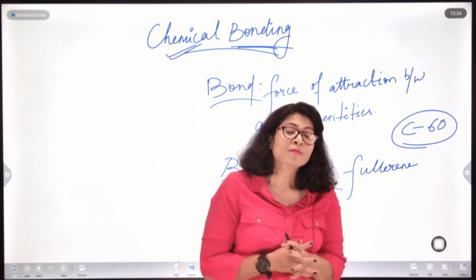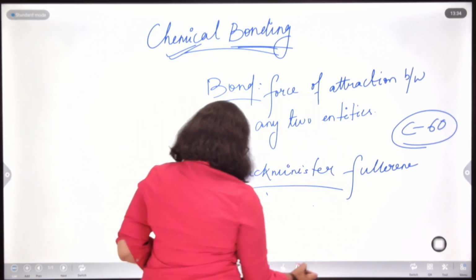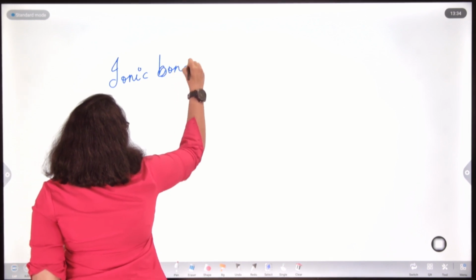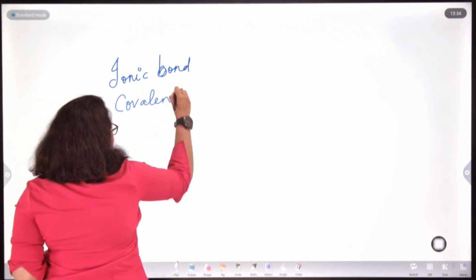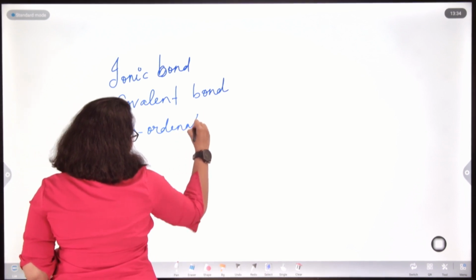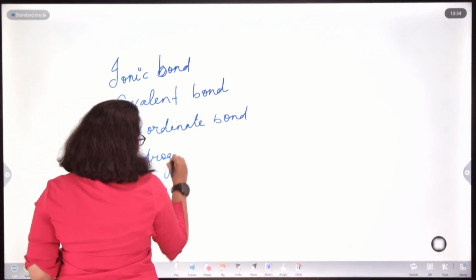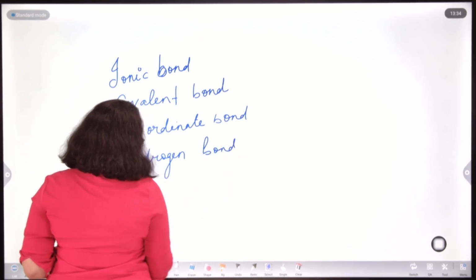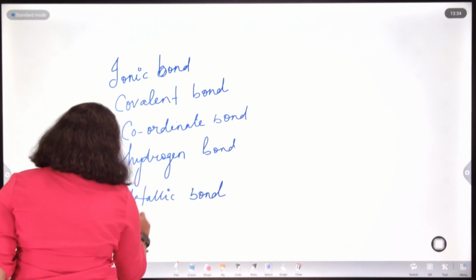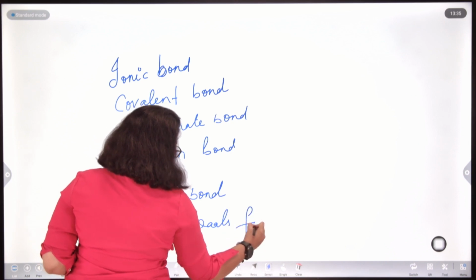Now, currently we are well advanced with chemical bonding and we have different types of chemical bonds: ionic bond, covalent bond, coordinate bond, hydrogen bond, metallic bond, van der Waals force, and so on.